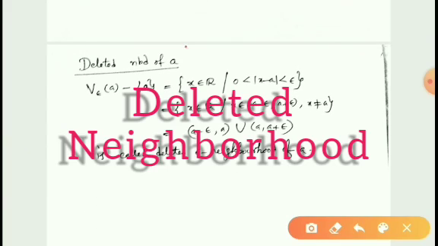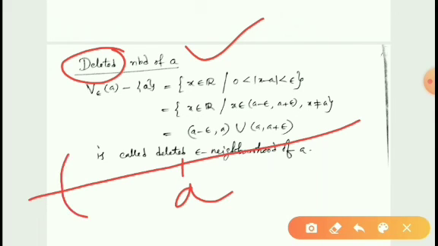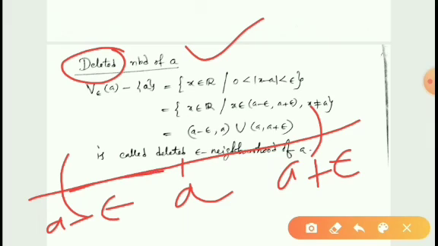Dilated neighborhood of A. It is clear by the word dilated that the dilated neighborhood of A is nothing but, suppose this is A and this is A minus epsilon and this is A plus epsilon, and the radius of the neighborhood is epsilon.